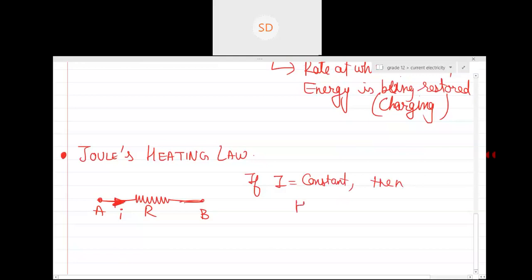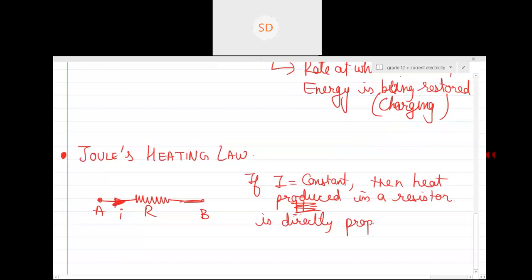the heat developed in the resistor, or heat produced, first I'll write the statement. The heat produced in the resistor is directly proportional to the square of current.